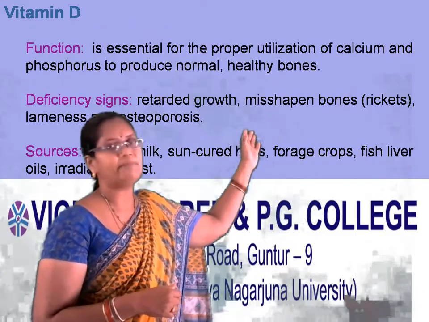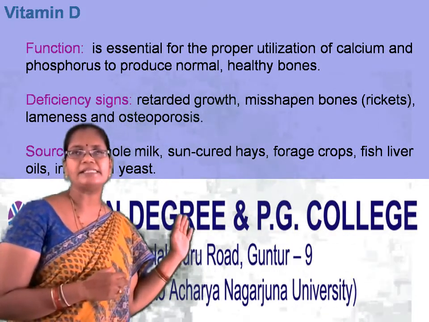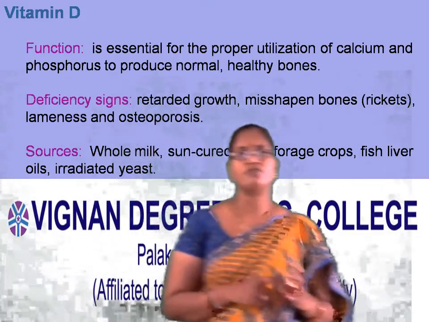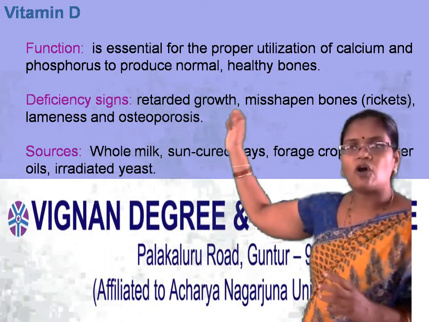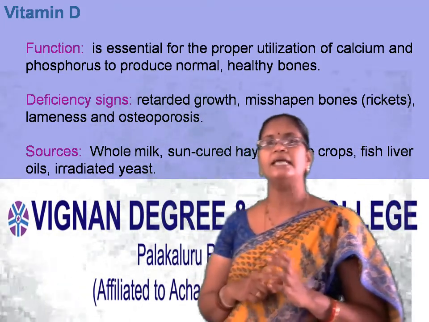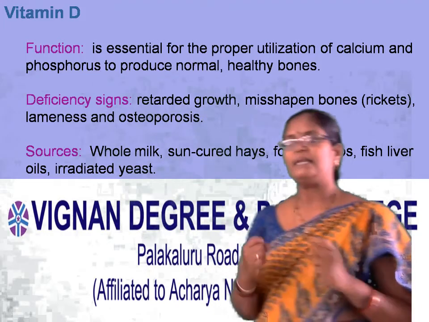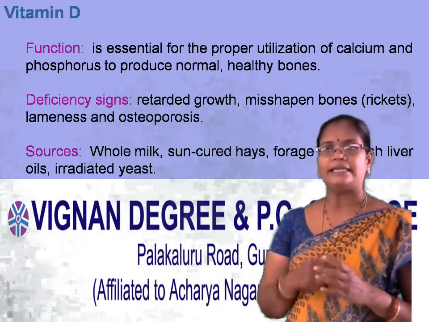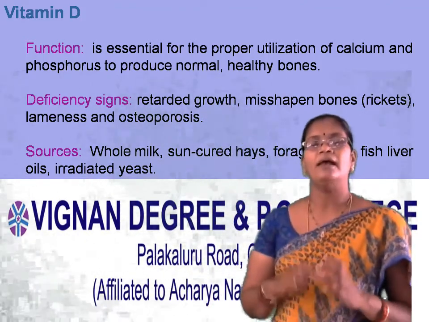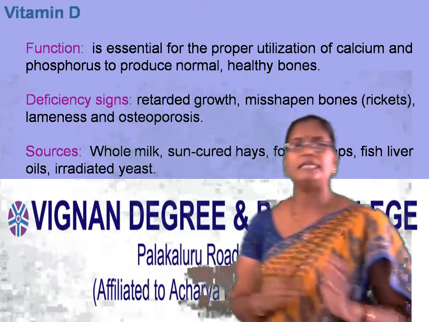So next, coming to vitamin D. The main function of vitamin D is proper utilization of calcium and phosphorus to produce normal healthy bones. It helps in the normal production of bones and keeps them strong. So vitamin D is essential for the proper utilization of calcium and phosphorus to produce and maintain healthy bones.